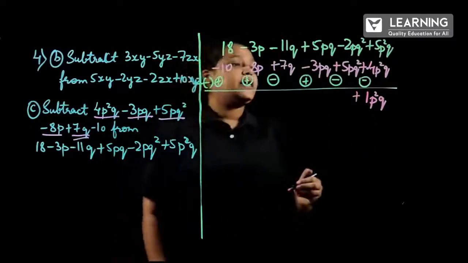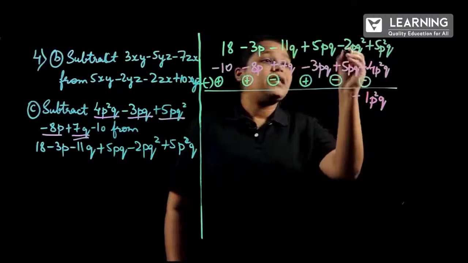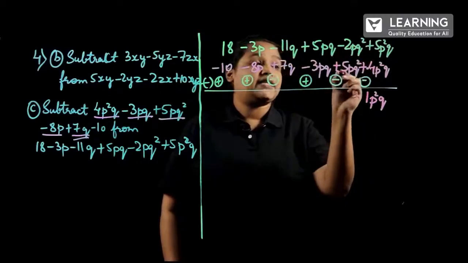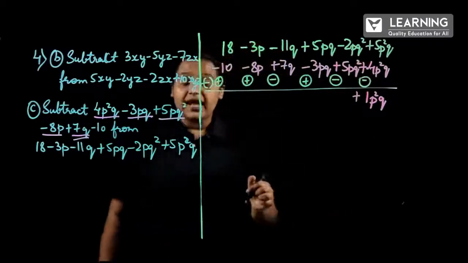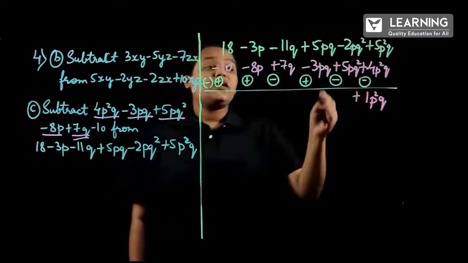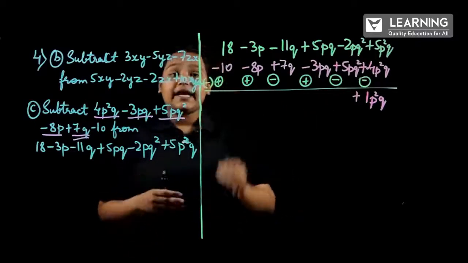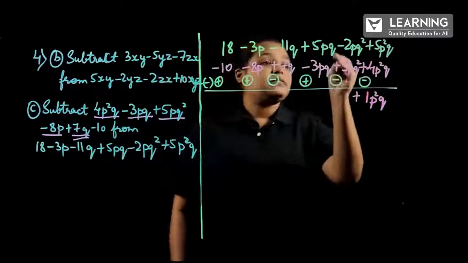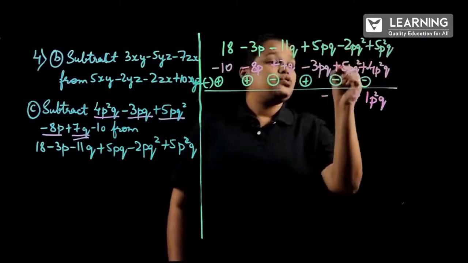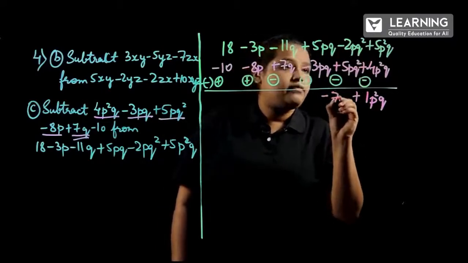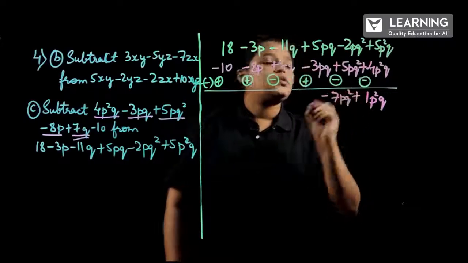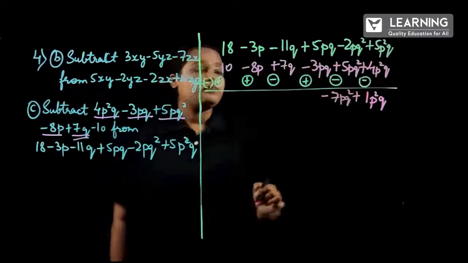And the next is minus 2pq square minus 5pq square. Here we have the same signs, so we will be adding up and taking the sign which they have given, that is minus. Minus 2 plus 5 is how much? 7pq square. Understood?